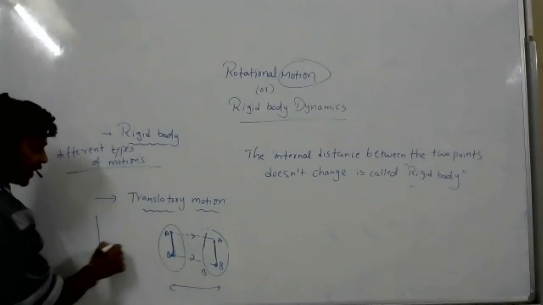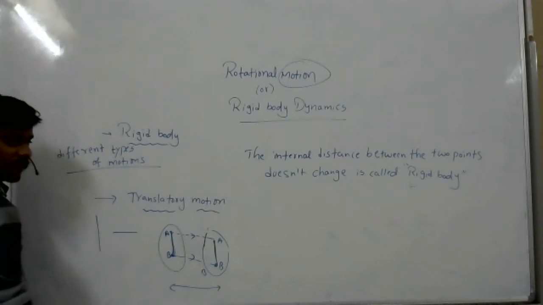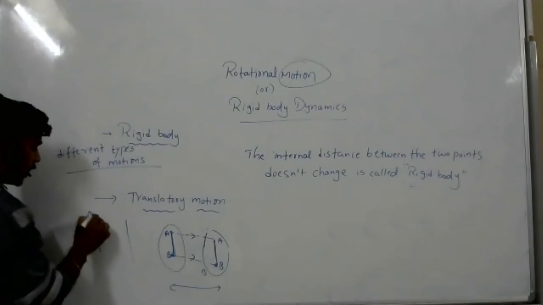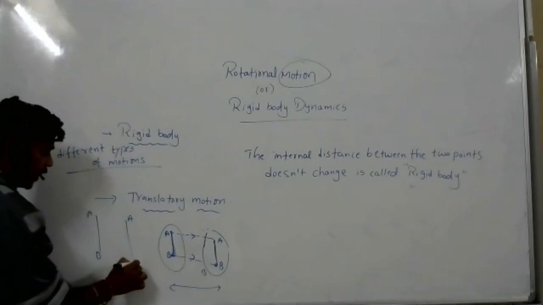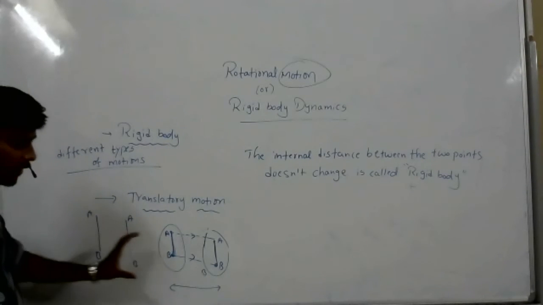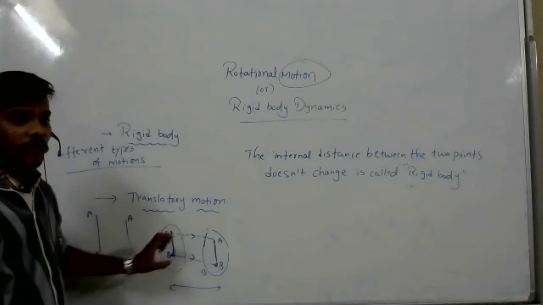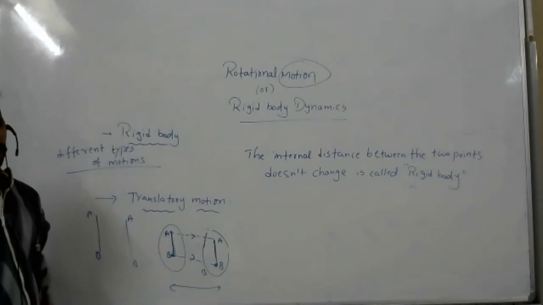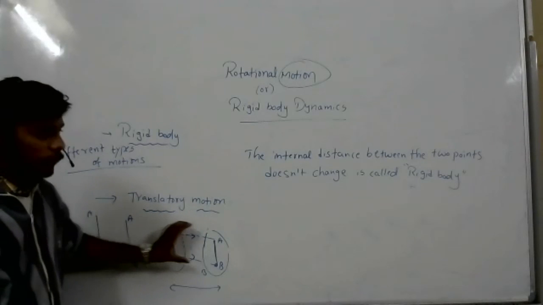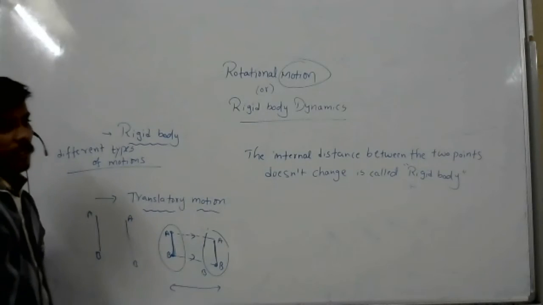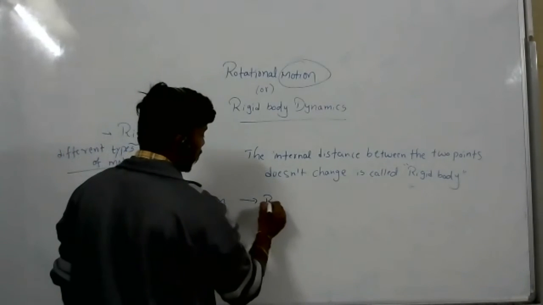This line does not become like this, or like this. It remains like this. So AB, and it is AB. This AB is the line joining the two internal particles. After traveling some distance, even though these two lines are parallel to each other, that is called translatory motion. And the path followed by the object is called rectilinear motion, meaning straight. So translatory motion has two types. One is rectilinear motion.